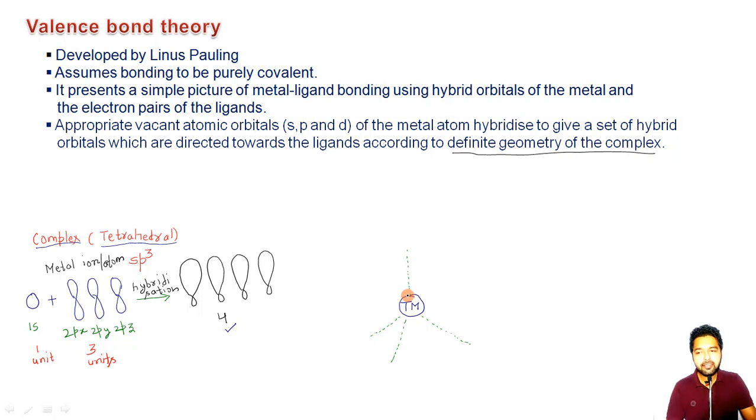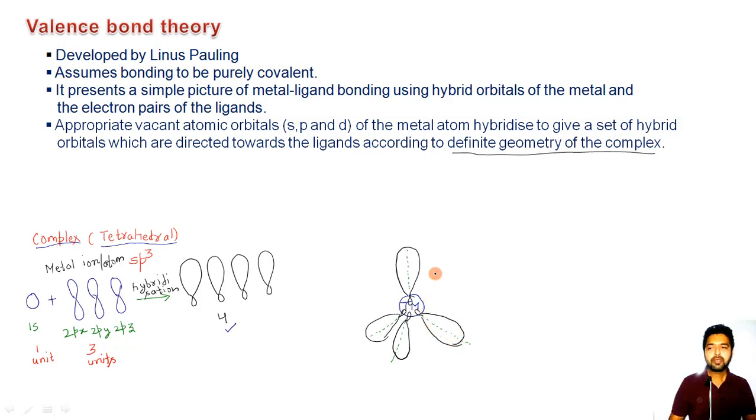Means if the first hybridized orbital is directed like this, the second will be present here, something like this, and then the third one, and in the last the fourth one will be present like this.